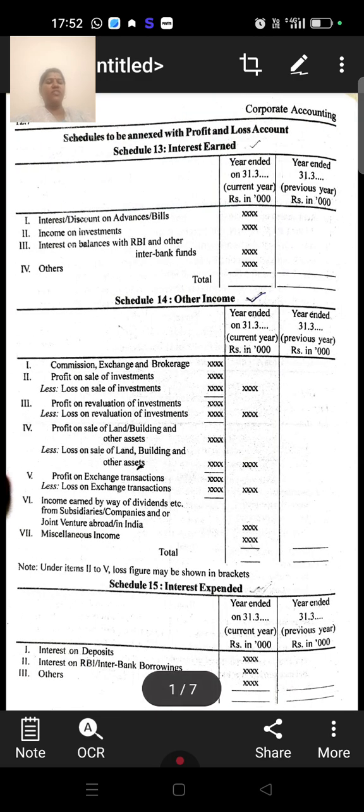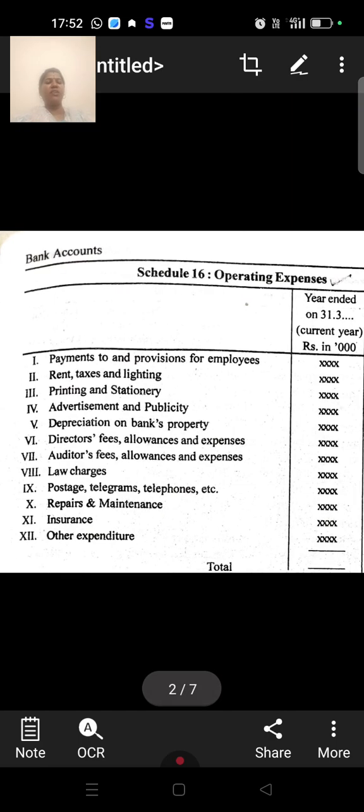So the first two categories are included in income. Schedule number 13 and schedule number 14 are included in income. Schedule number 13 is interest earned, then 14 is other income. The other two categories are included in expenses. They have spent money on others and made some expenses. Schedule number 15 is interest expended and schedule number 16 is operating expenses. These four schedules are included to calculate the profit and loss account in bank accounts.